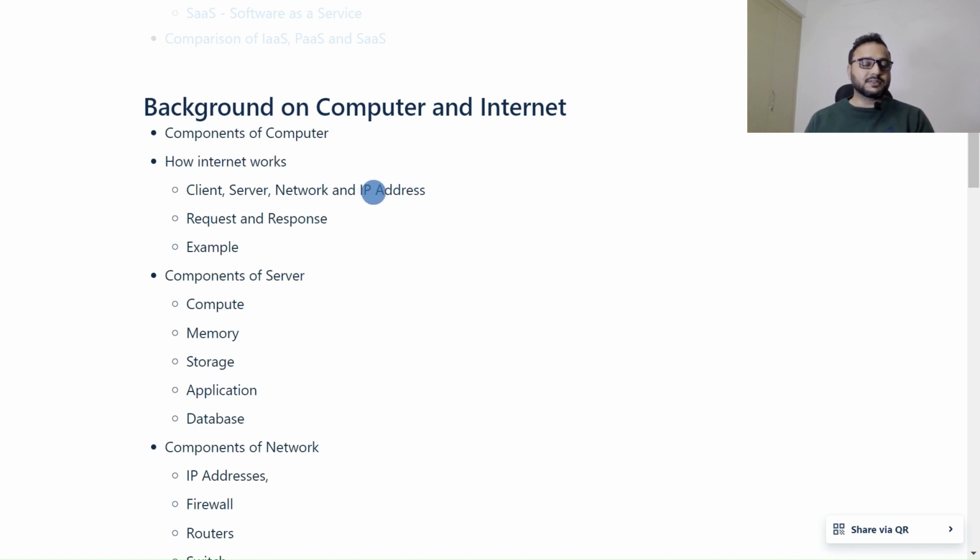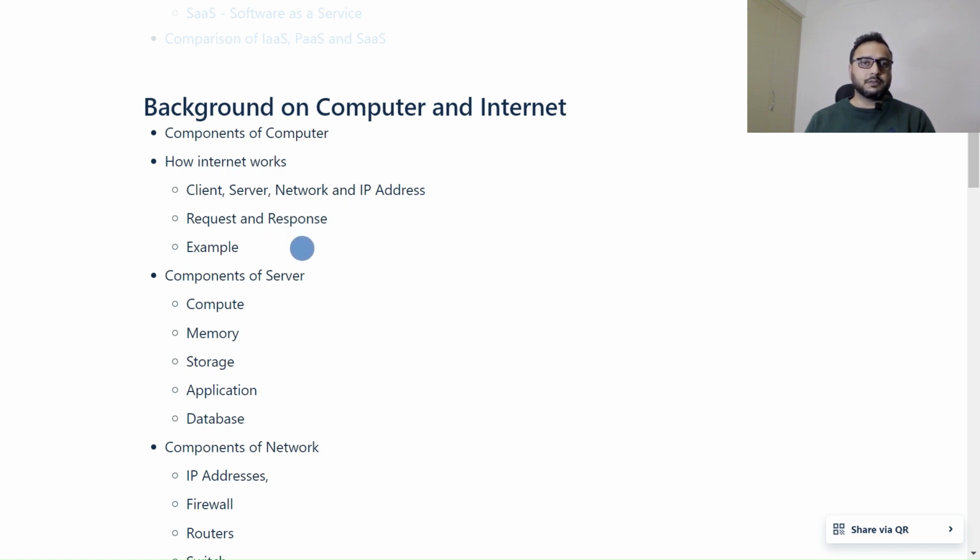We just know the DNS name of the Google server, right? And to communicate with any application or any server, we need to send a request, and in return for that request, we will get some response. So request and response are also needed, right? Without that we can't do any operations on the internet. So this is a high-level overview.